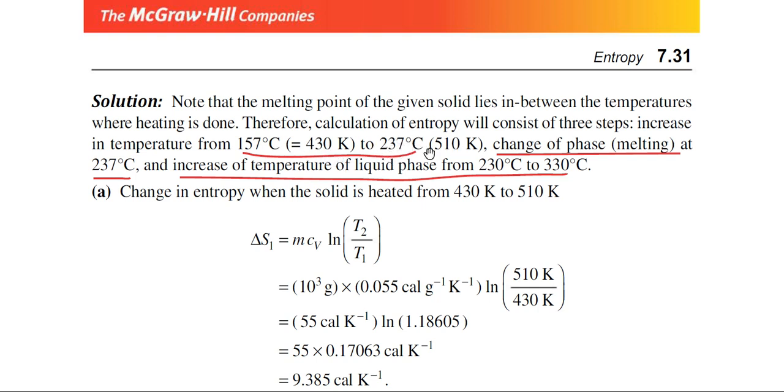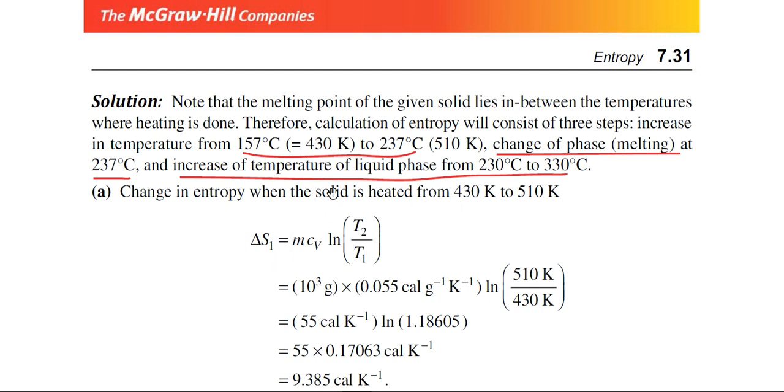At 237 degrees centigrade, there is a change of phase because melting occurs at this particular temperature. And lastly, the temperature of the liquid phase. Why liquid phase? Because at 237 degrees centigrade, the solid is converted into the liquid. Then the temperature of the liquid phase will increase from 237 degrees centigrade to 330 degrees centigrade. There is a printing mistake here. It will be 237 degrees centigrade to 330 degrees centigrade. So, in these three steps, we have to calculate the entropy change.